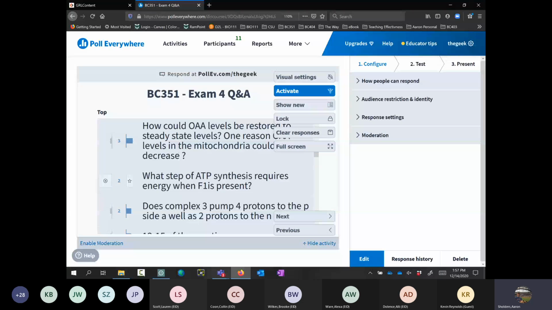When F1 is present, the step that needs energy to make ATP is actually the removal of ATP from the active site. So it's not the production of the phosphate anhydride bond between ADP and inorganic phosphate, but rather the energy needed to kick the ATP molecule out of the